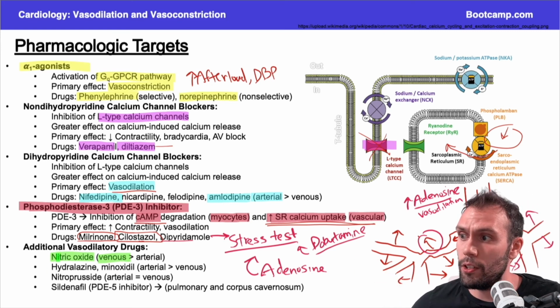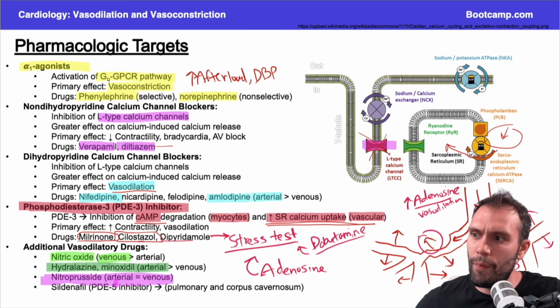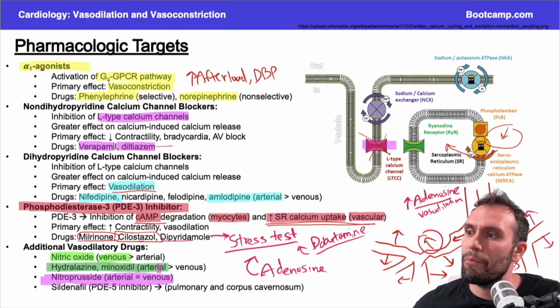Hydralazine and minoxidil are both going to act more on the arterial side. So while nitric oxide will be primarily decreasing preload, hydralazine and minoxidil will primarily be decreasing your afterload. Nitroprusside is going to be the one in the middle. You might be saying, okay, well, I have a venous dilator, I have an arterial dilator. Nitroprusside is going to be a little bit of both. Okay, so it's going to have some arterial effects and venous effects, so decreases in afterload and preload.